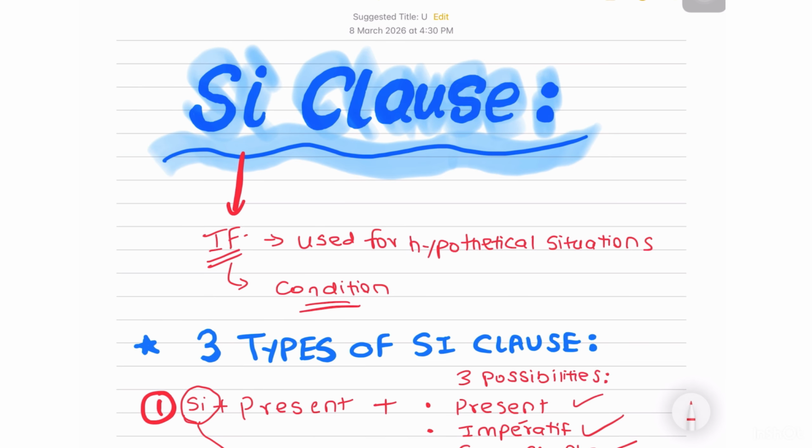Again, I already have a video on "Mettez les temps convenables." I have solved a sample paper, a 2-year sample paper for this particular question, wherein again you will find si clauses. Okay, so I've discussed that too, how to actually attempt it, so you can refer to that.